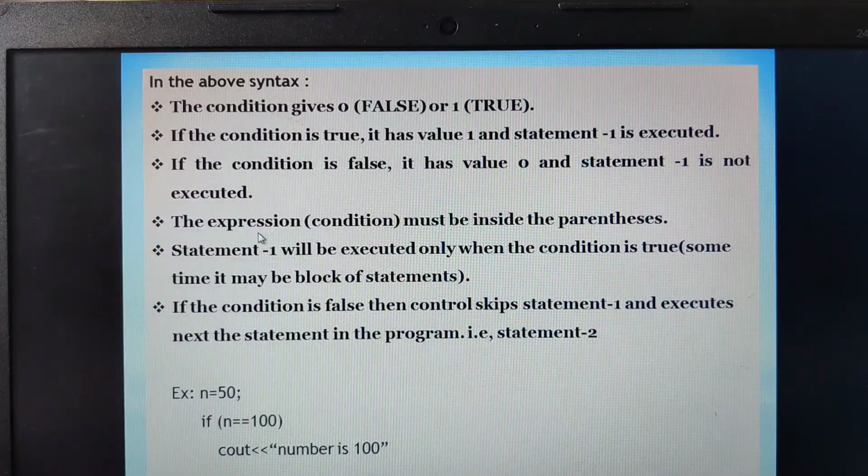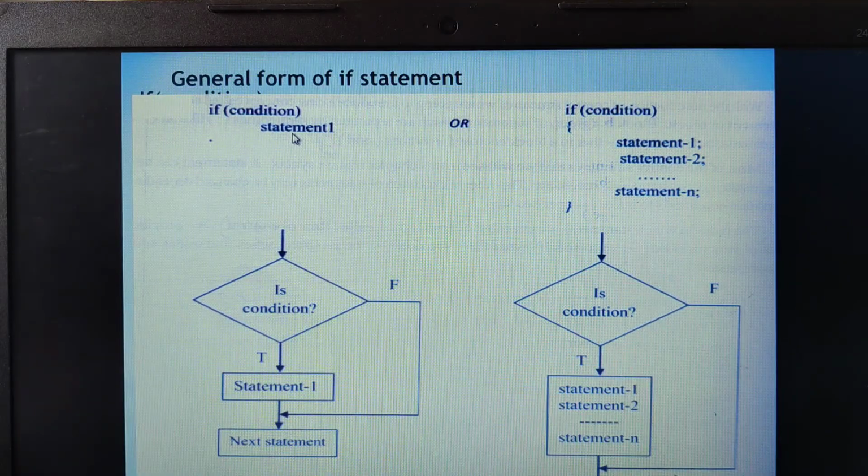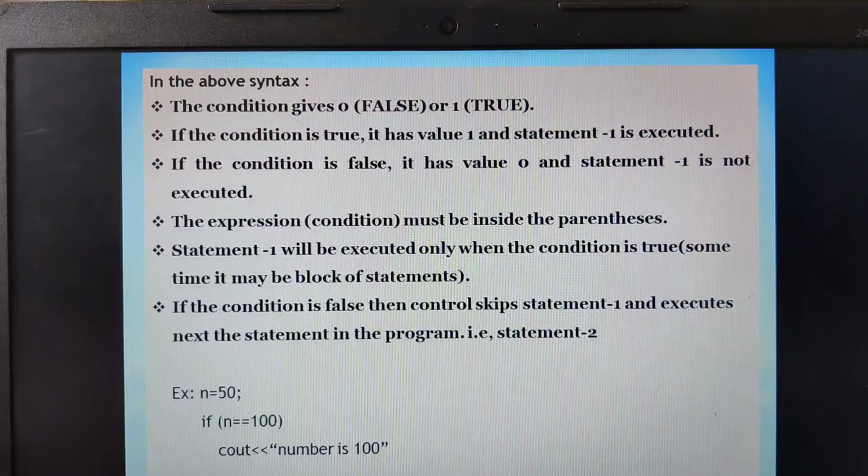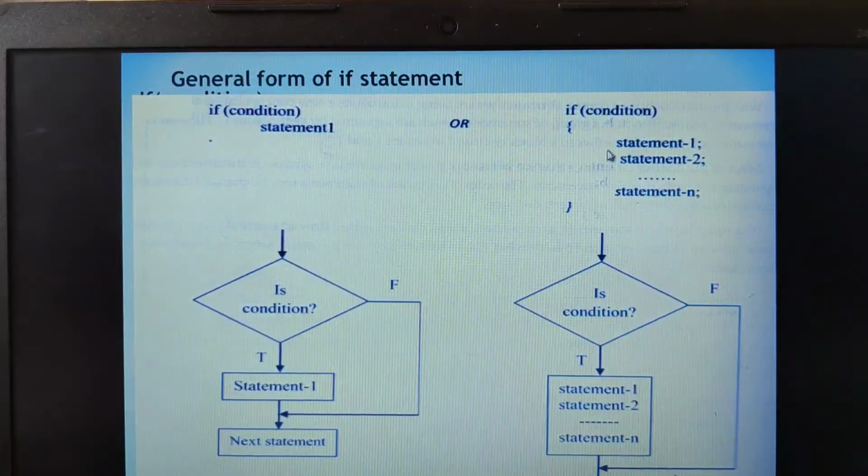And then, the expression, in the sense the condition, must always be inside the parentheses. Statement 1 will execute only when the condition is true. Sometimes it may be a block also. That means statement 1 will be executed only when the condition is true. Sometimes statement 1 can also be replaced with a block, which means all 3 statements are to be considered as the true part. And if the condition is false, then control skips statement 1 and executes the next statement in the program, that is statement 2 if we have it.